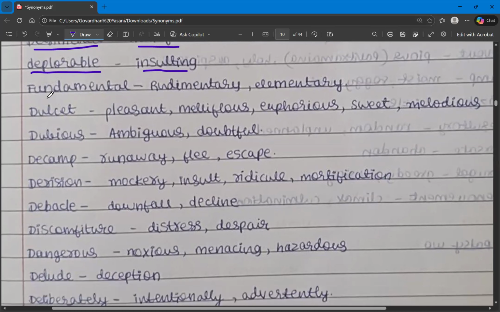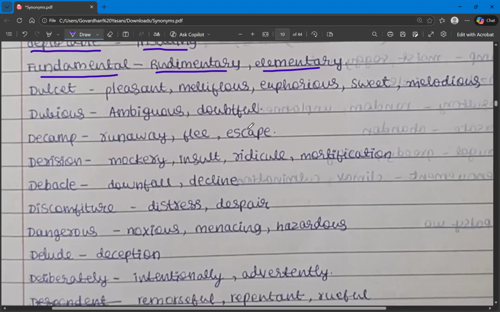And then the next one is fundamental. Fundamental means the basic thing. What are the synonyms? Rudimentary and elementary. So these are the synonyms for the word fundamental: rudimentary, elementary. And the next one is dulcet.